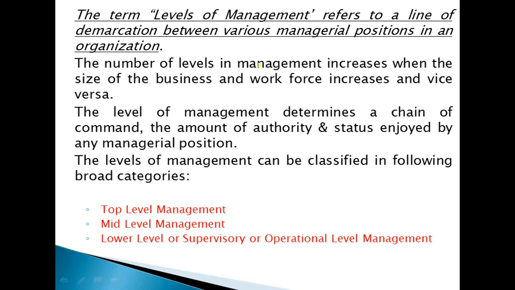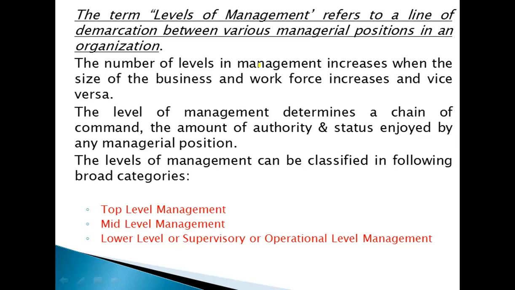The level of management determines a chain of command, how much authority each holds, and how much status each holds. So the chain of command in an organization and the authority and status which persons enjoy will all be determined by the level of management.